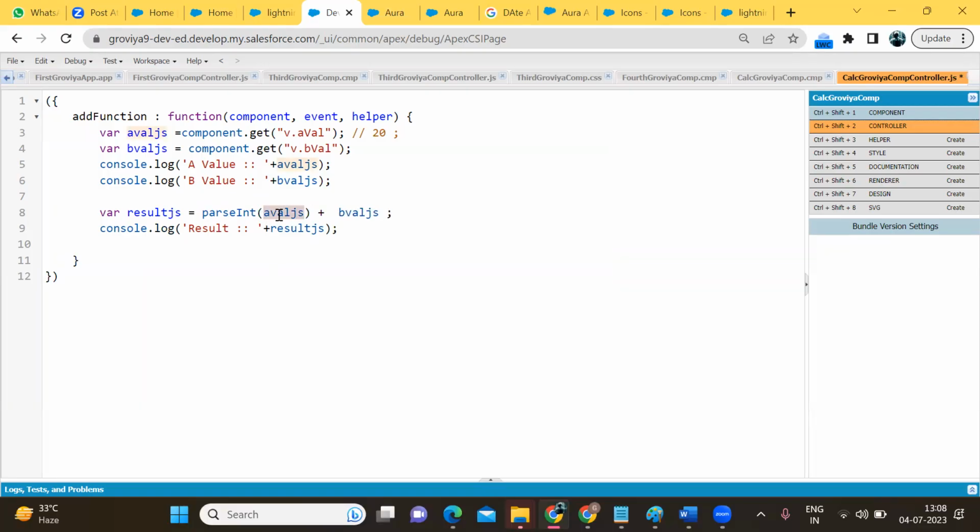It will convert the value into integer form. If it is in another form, it will convert it into integer form. By default it was taking string form, and now I'm going to convert it into integer. Now it will take integer form.